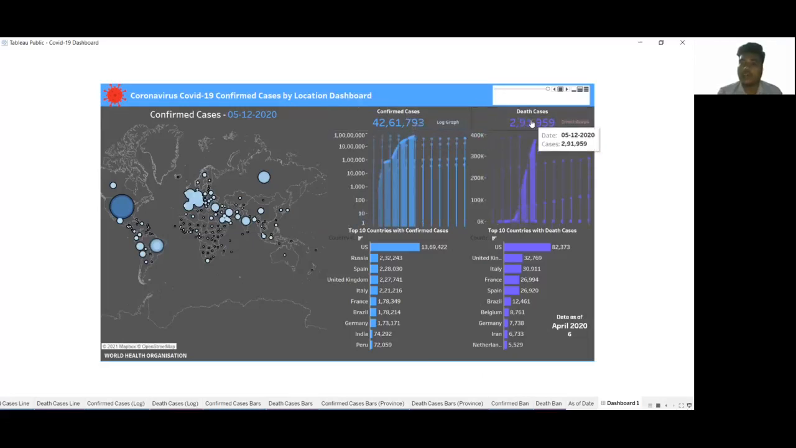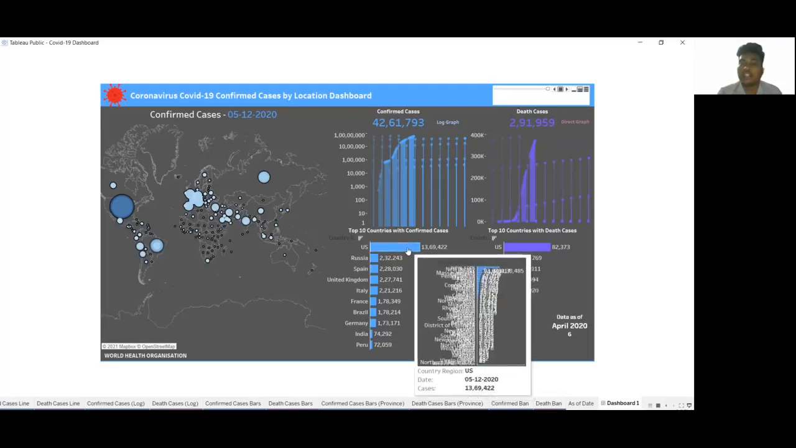Above, you can see the death band for every day, how many confirmed cases and death cases were coming. Then you can see the countries. The top 10 countries having the most cases were US, Russia, Spain, in descending order. The moment I hover over US, you can see the states having the highest number of cases. As the data is quite big, it is shown in cluster form.